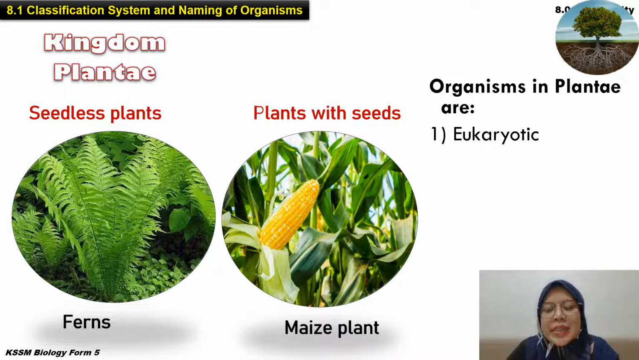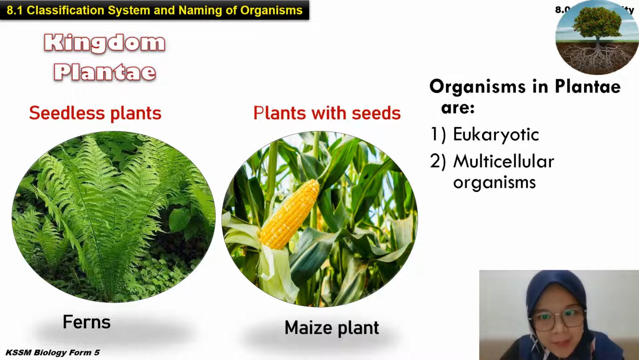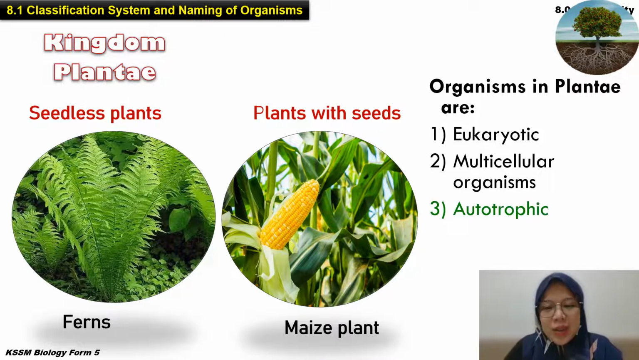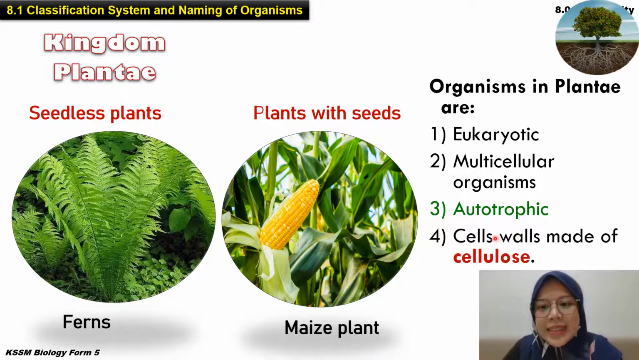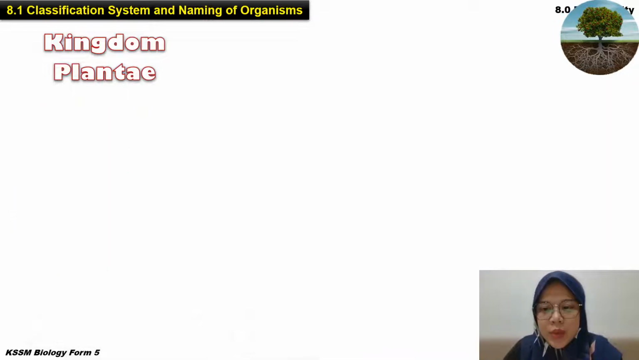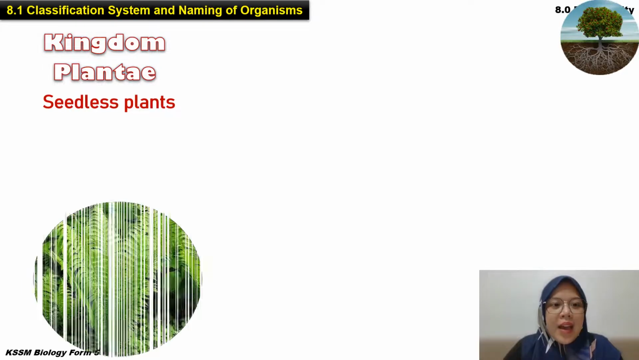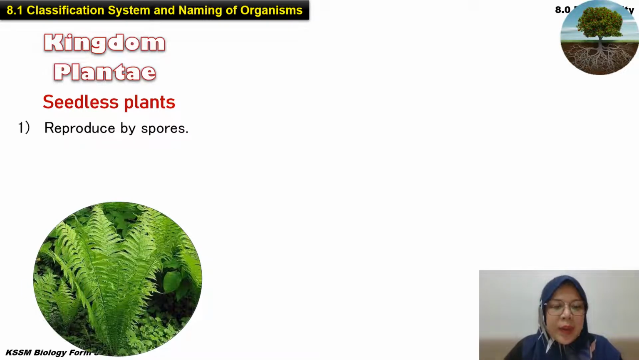Alright. So organism of the plantae, the characteristic is eukaryotic. Okay, multicellular organism. And then it is autotrophic. Kenapa dia autotrophic? Because it can make photosynthesis to get their own food. Okay, and the cell wall made up of cellulose. Okay, alright, kita tengok. Okay, for the seedless plant. Tadi kan, kingdom plantae ada dua, betul? There is two, seedless and plant with seed.